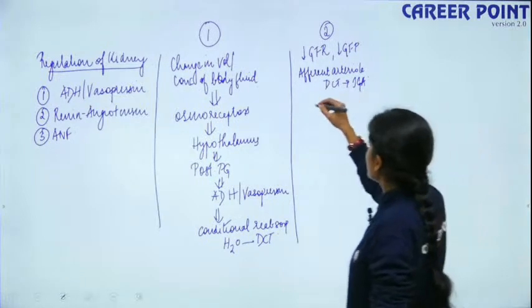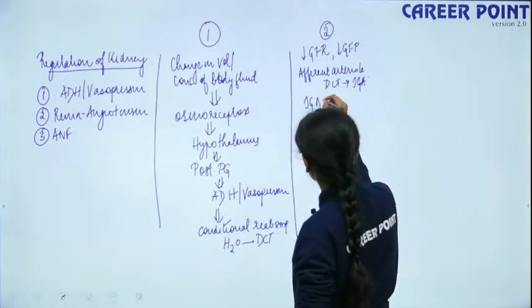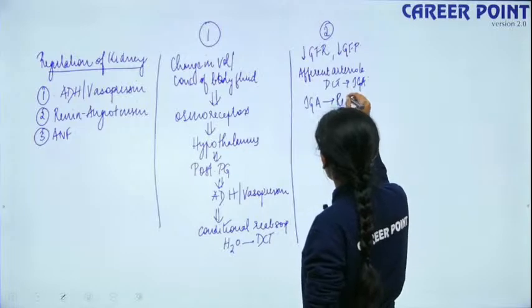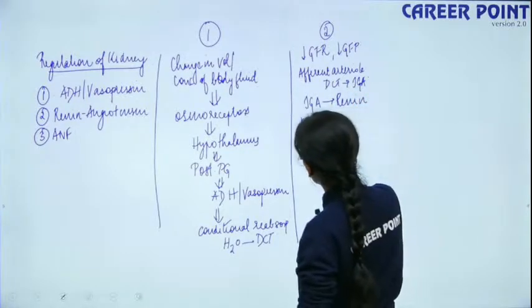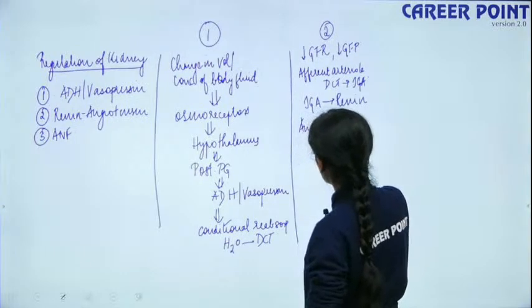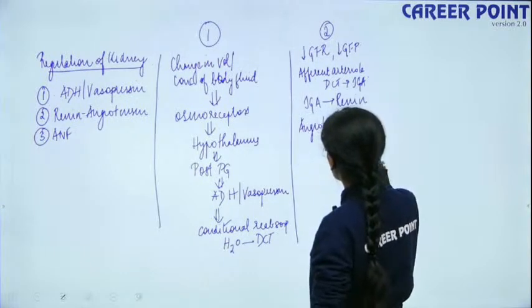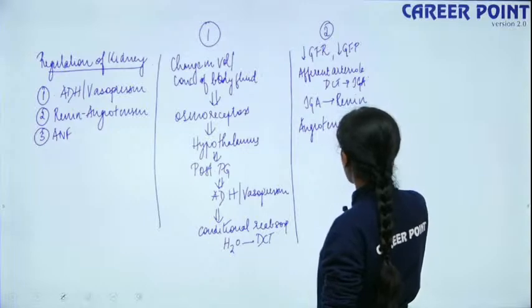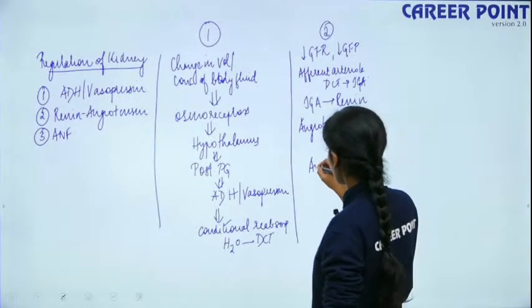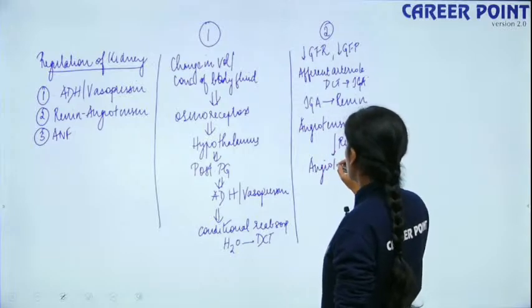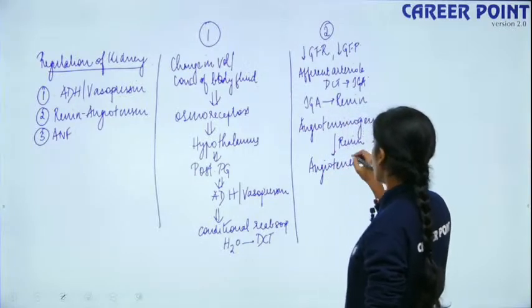These cells get activated and they produce an enzyme known as renin. This renin converts angiotensinogen, the inactive form, into angiotensin.